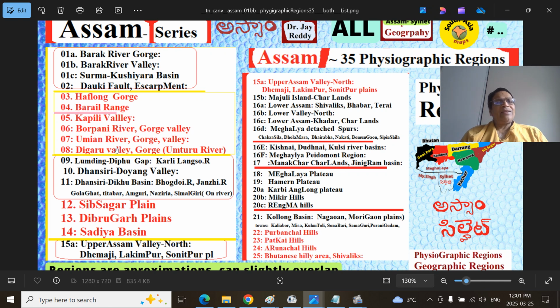Next is the Umiyam River Gorge Valley. Next, Digaru River Gorge Valley. Digaru River is almost 10-20 kilometers east of Pragjyotishapura, that is the Gauhati, modern Dispur area. So Digaru River, we'll see 5, 6, 7, 8.